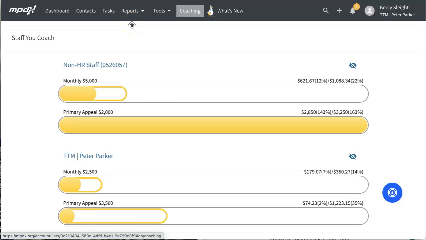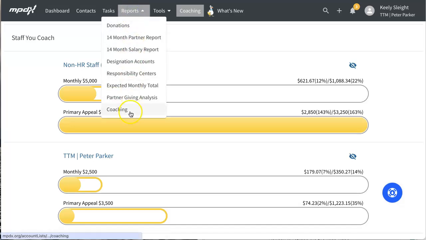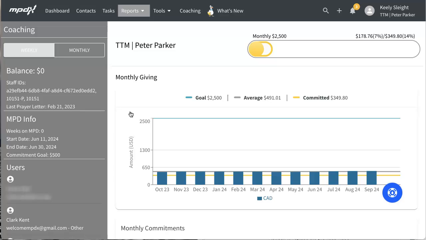To see your coaching report as a coachee, visit the Reports tab and click the Coaching Report. This is the same report your coach will see, but you will see the personally identifiable information of your ministry partners, and your coach will just see initials. This way, you and your coach can have a conversation about specific contacts and your next steps with them without revealing your ministry partner's identity.